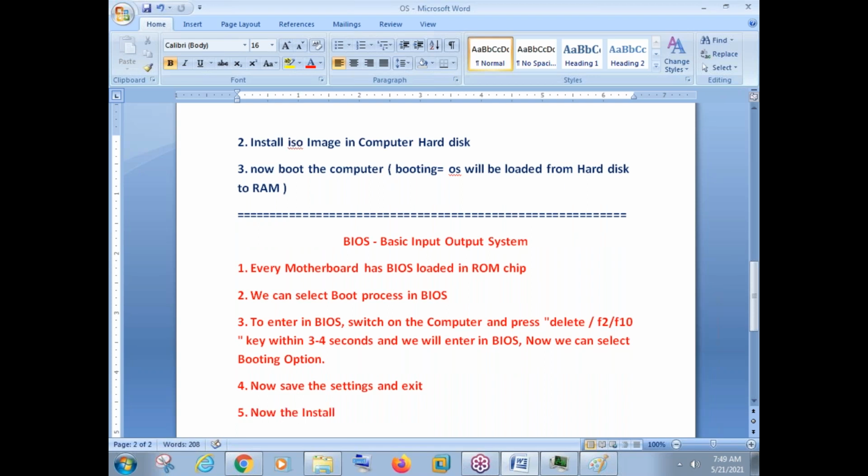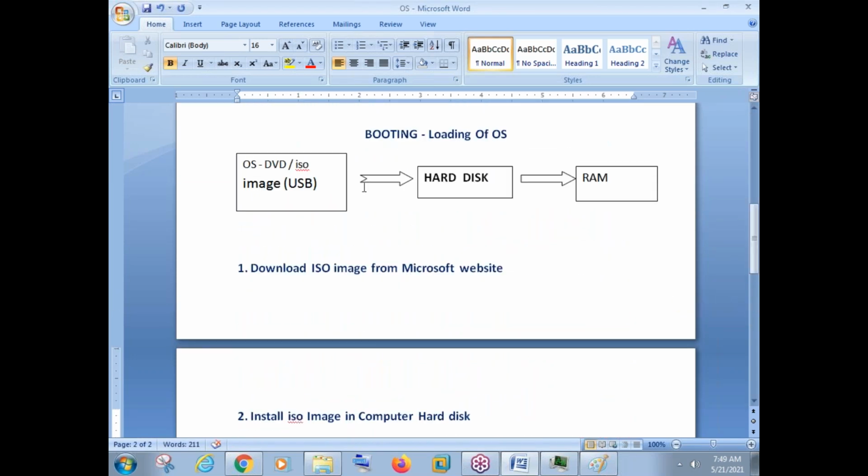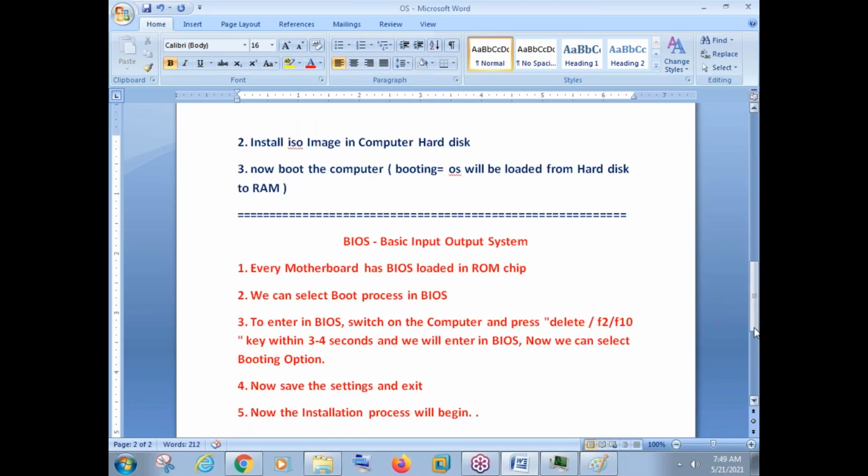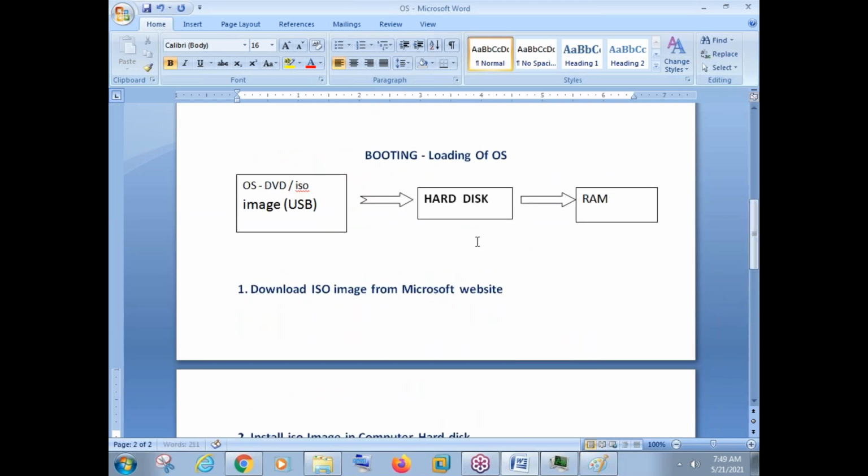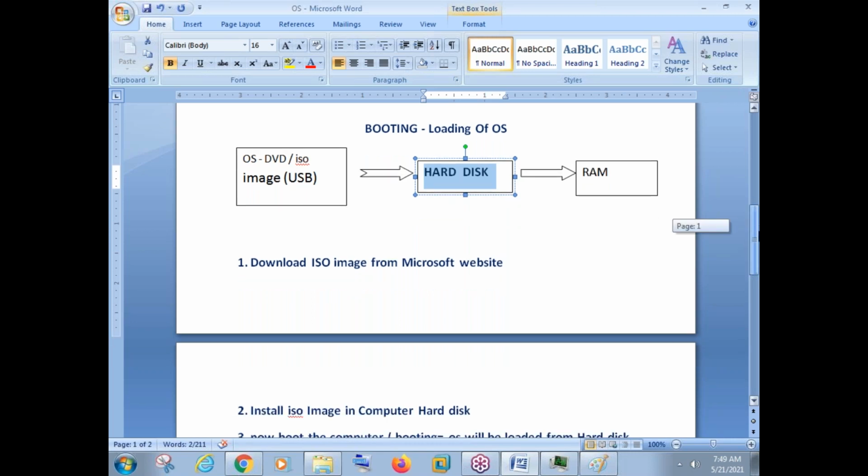Now once you exit, guys, the fifth step here is that the installation process will begin. Which installation process? The installation process from DVD or USB into the hard disk. This process will take around 20 to 30 minutes. After the installation process is done, we have the operating system in our hard disk. So I repeat again, by default there is no operating system in the majority of cases, so we have to do the installation process.